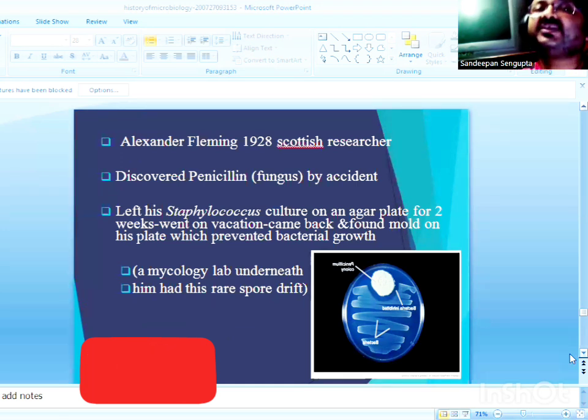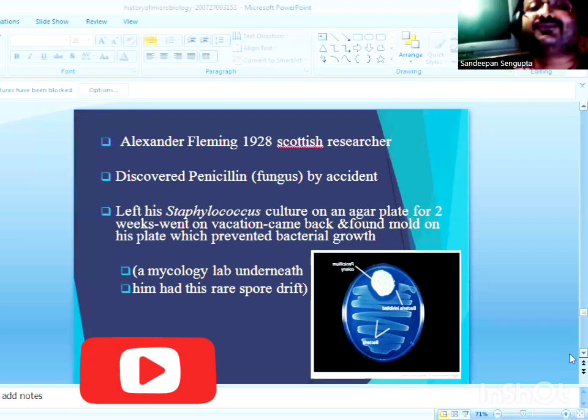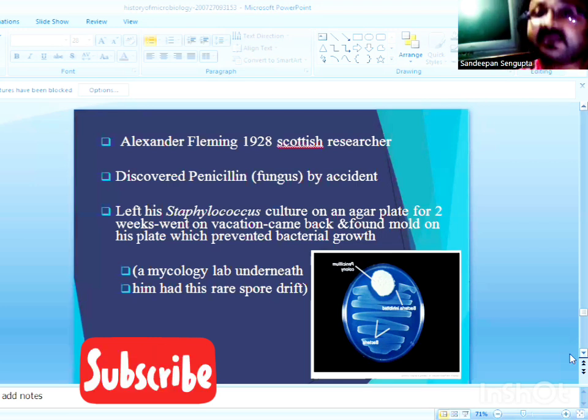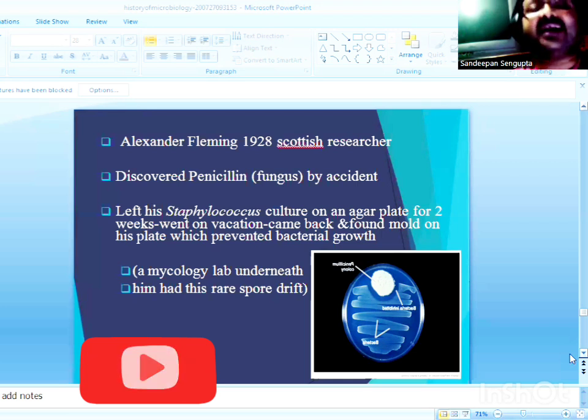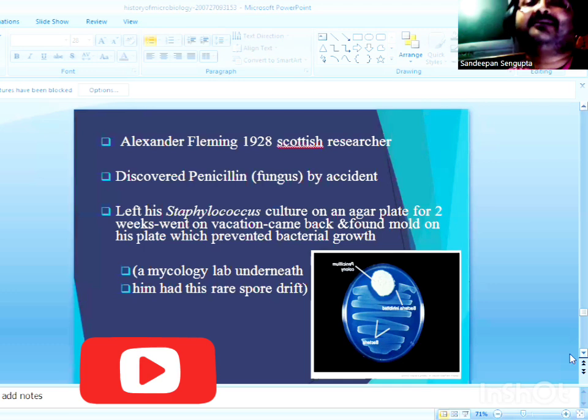These developments were the discovery of a series of antibiotics, the first one being penicillin, discovered by Alexander Fleming in 1929, which was isolated from a mold, Penicillium notatum.